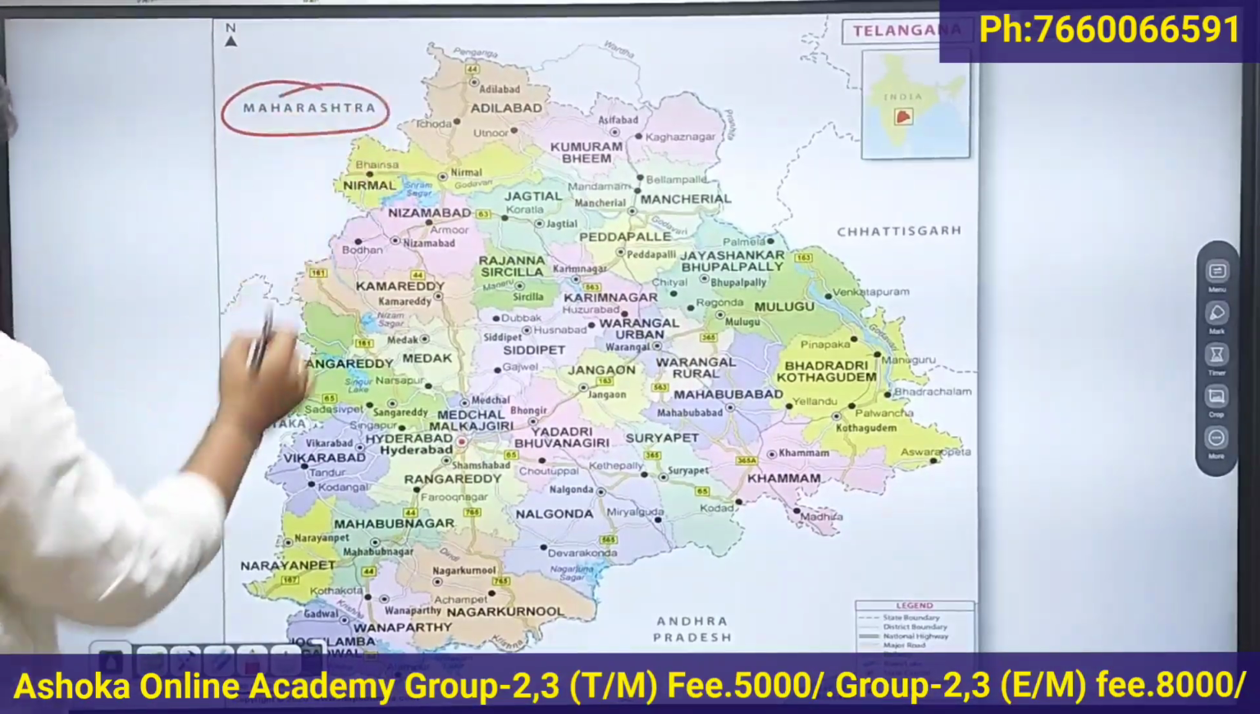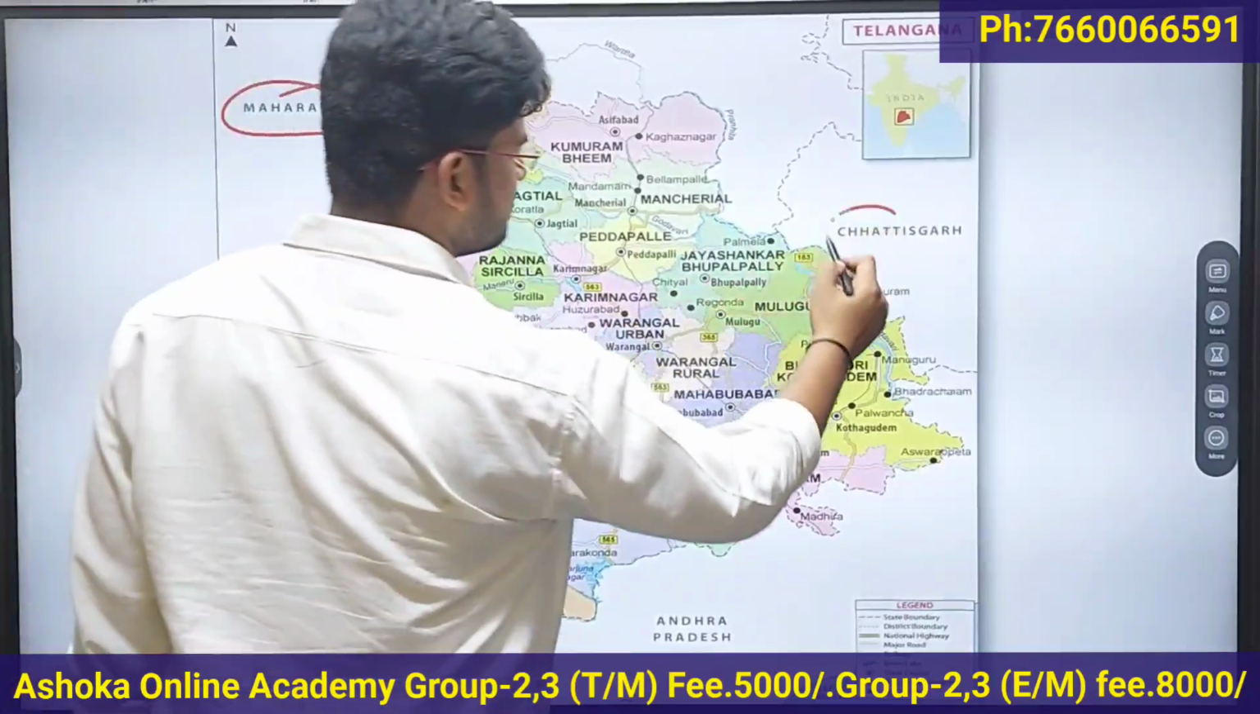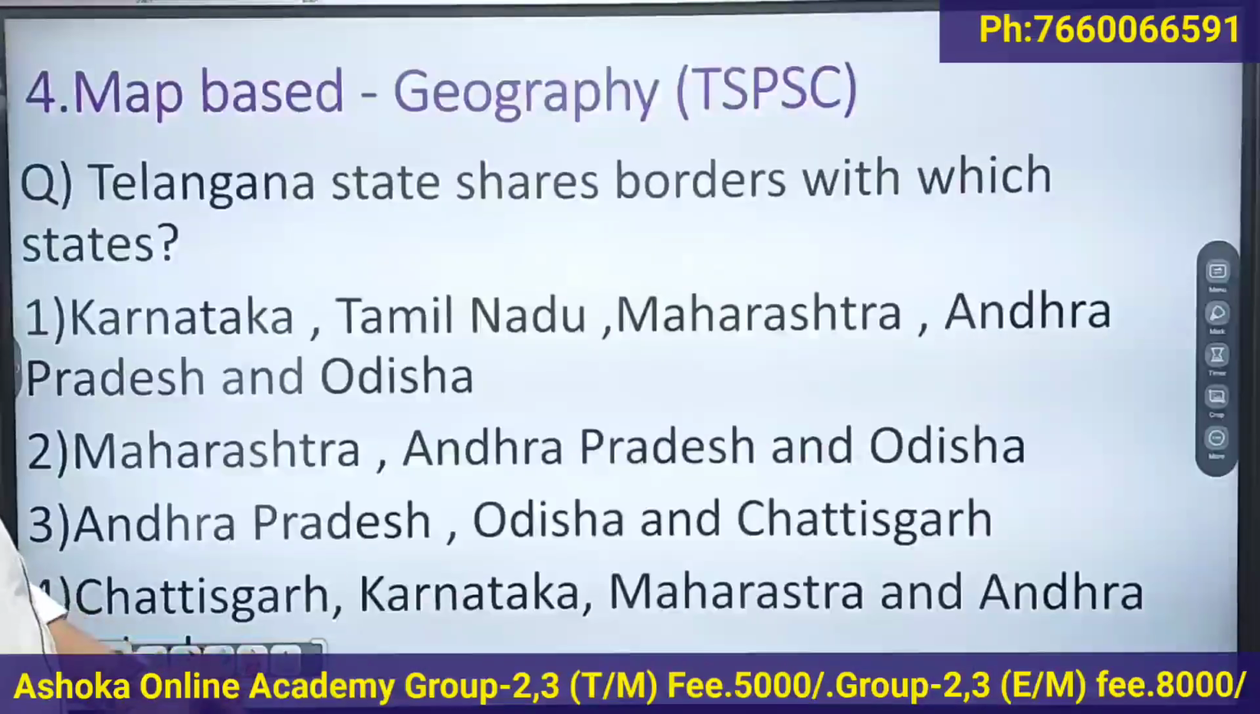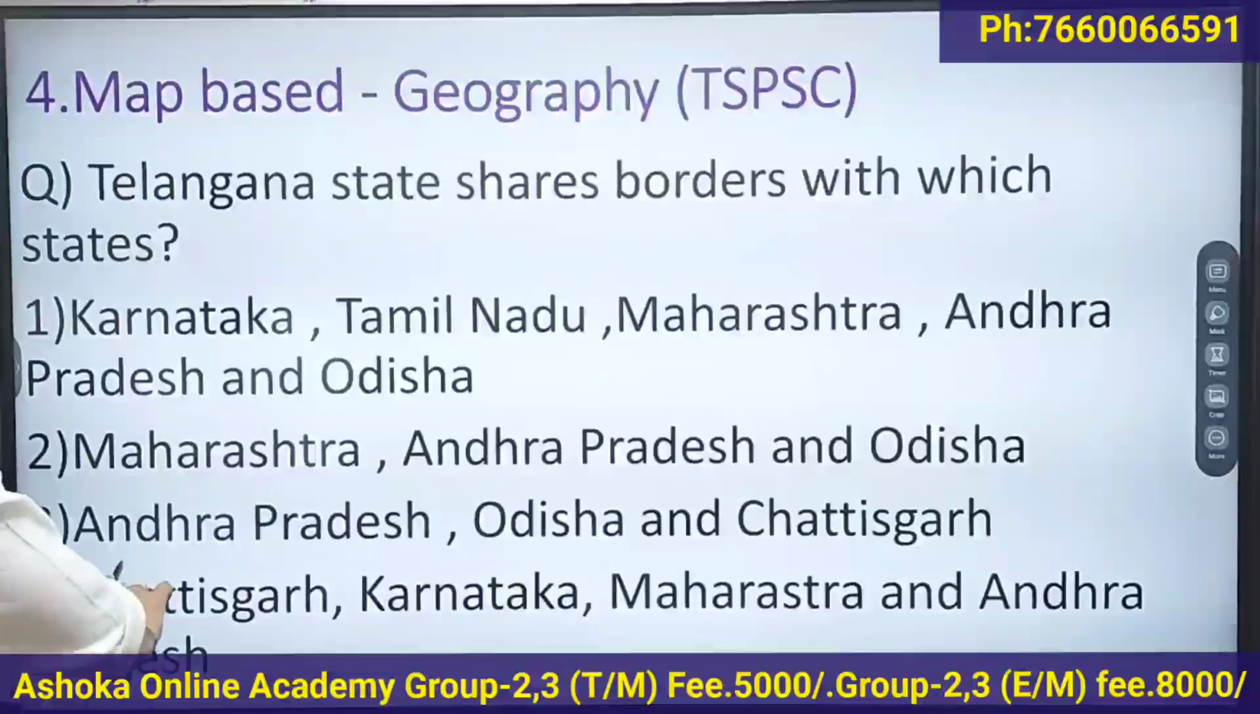What are the states? Maharashtra, Karnataka, Chhattisgarh and Andhra Pradesh. So you can easily solve this question. So what is the answer? The fourth one is the answer, right? Chhattisgarh, Karnataka, Maharashtra and Andhra Pradesh.